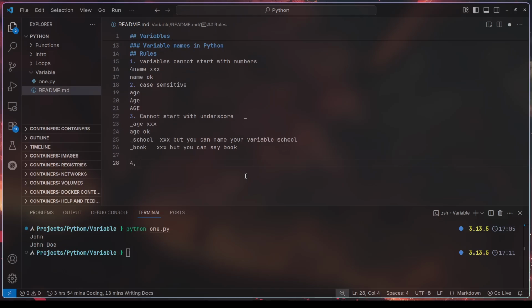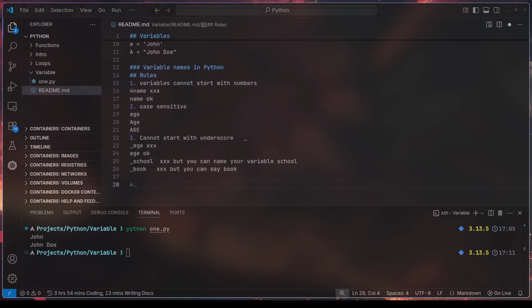Number four rule of a variable is: we said it cannot start with a number, and we said underscore. It cannot start with numeric characters or underscores.